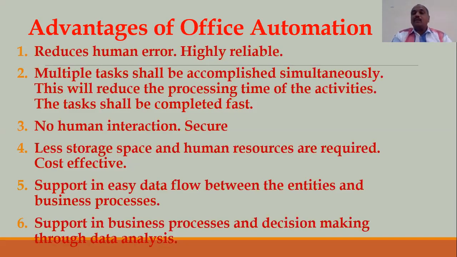In that case, he can cancel one of the classes and divide those students among the other teachers who have big numbers of students. So office automation supports business processes and decision making through data analysis.